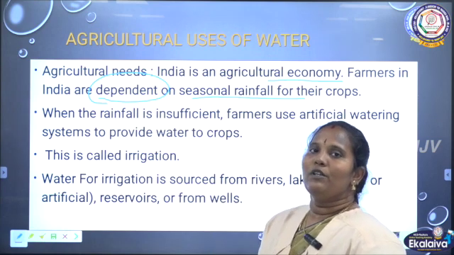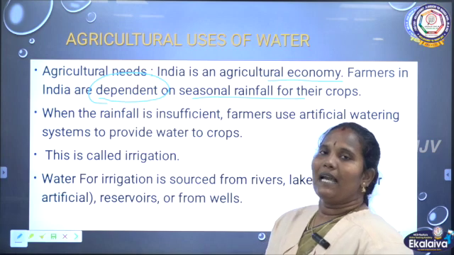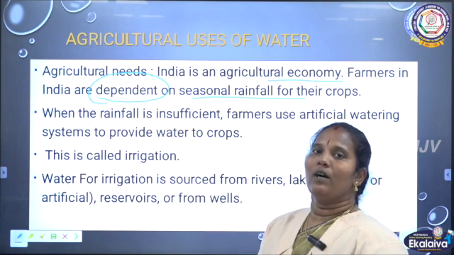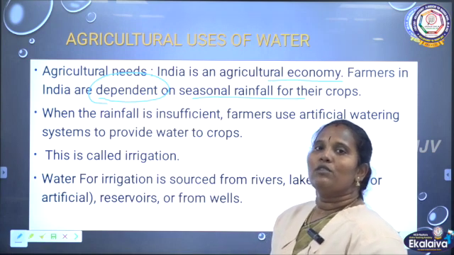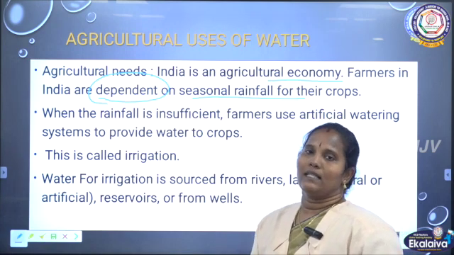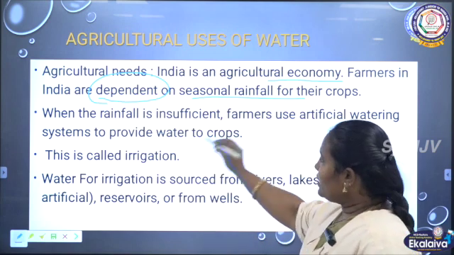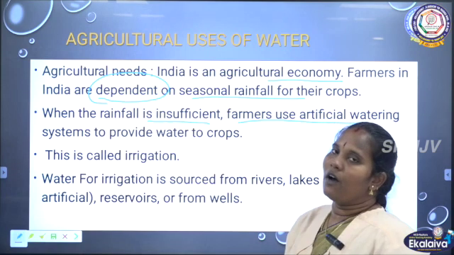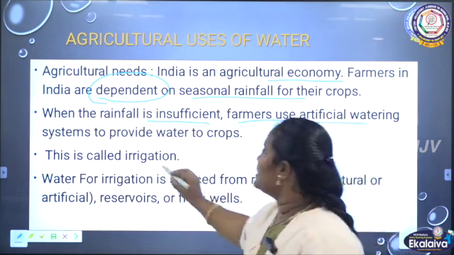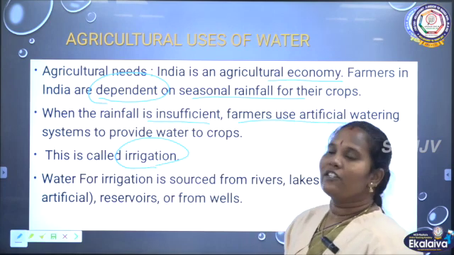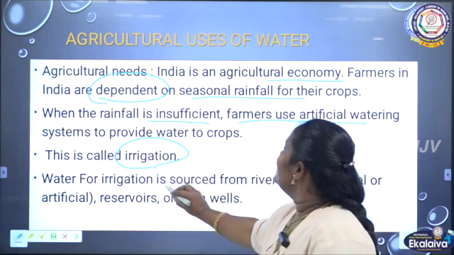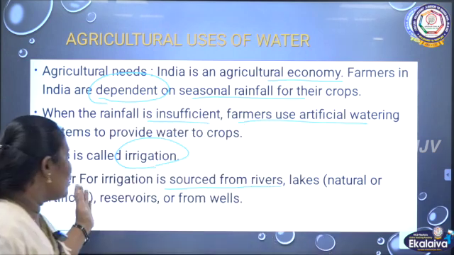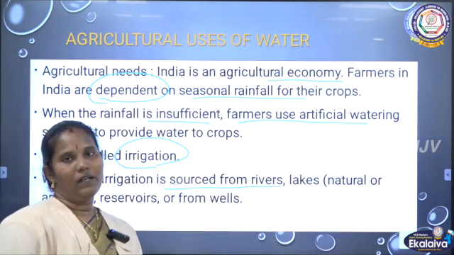In ancient times, people used to dig wells and get the water from the well. They used animals for drawing out the water. Nowadays we are using pumps, motor pumps, submersible pumps and things like that. So when the rainfall is insufficient, farmers use artificial water, which is irrigation. Irrigation water sources are rivers, lakes, natural and artificial reservoirs, and wells.